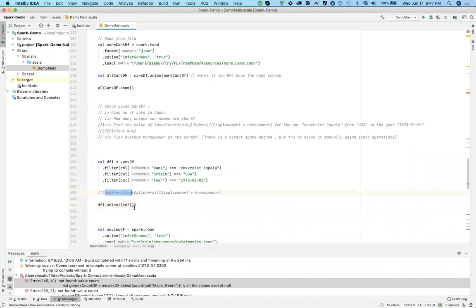So acceleration, right, plus column of cylinders, right. Now these two things divided by again column of displacement into horsepower, right.